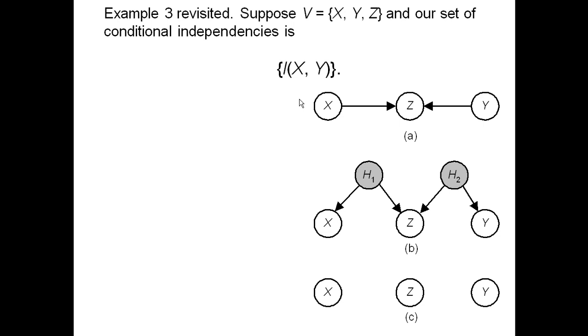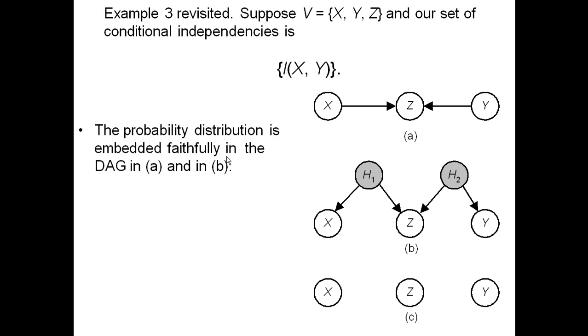Suppose we have this, our first example, and actually our second example before. We have three variables and our set of conditional dependencies is that X and Y are independent. Before, we learned that the probability distribution is embedded faithfully in the DAG in A, and we concluded these causes. But see, now we're allowing for hidden variables.